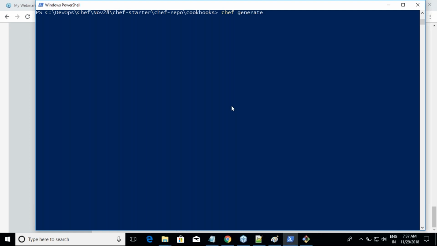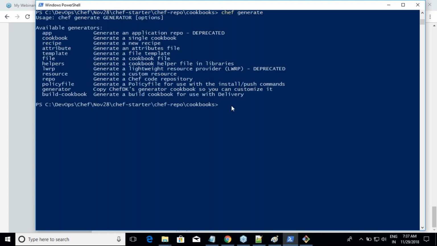Chef generate is a command for generating almost everything we are going to do on the development side of things. You can generate multiple things over here.